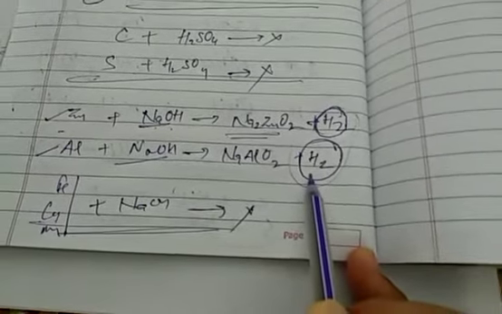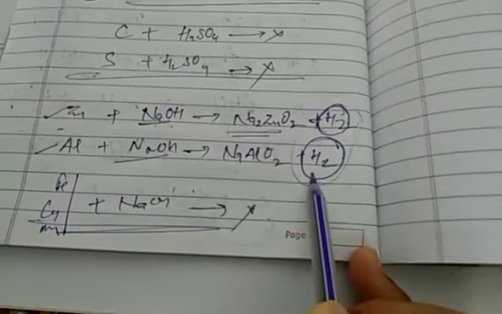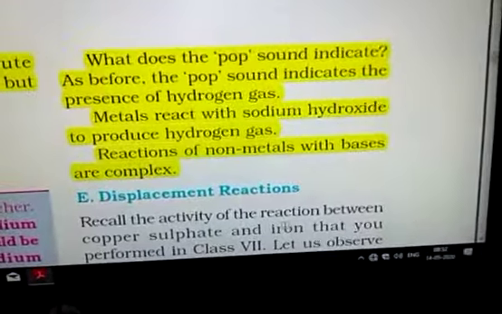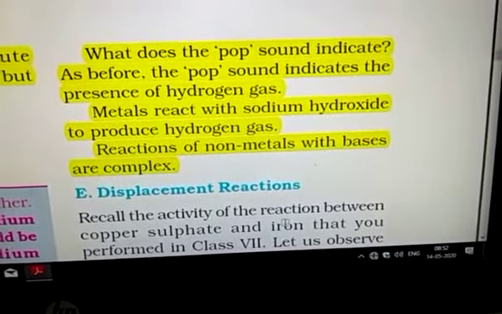Is it clear? So, reaction of non-metals with bases. This is another topic. ये metals का था. Reactions of non-metals with base. It is quite a complex topic. We will study that in higher classes, not in your syllabus.